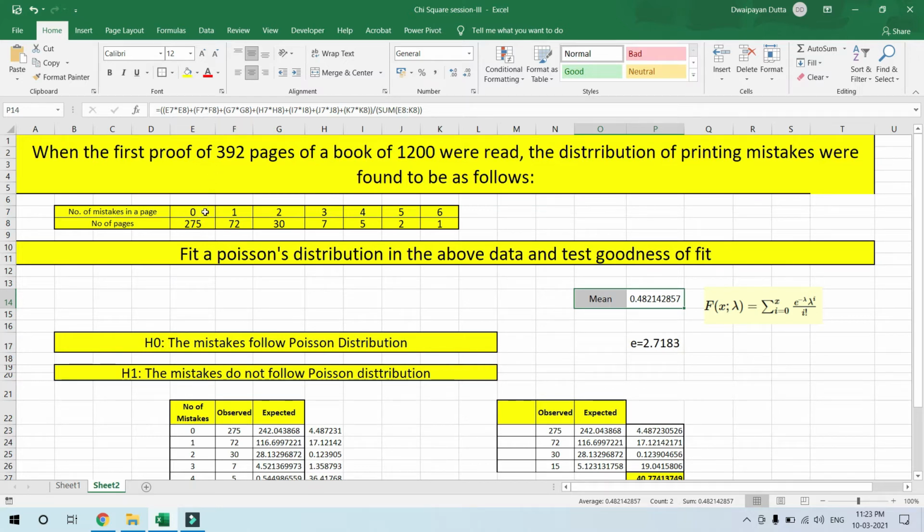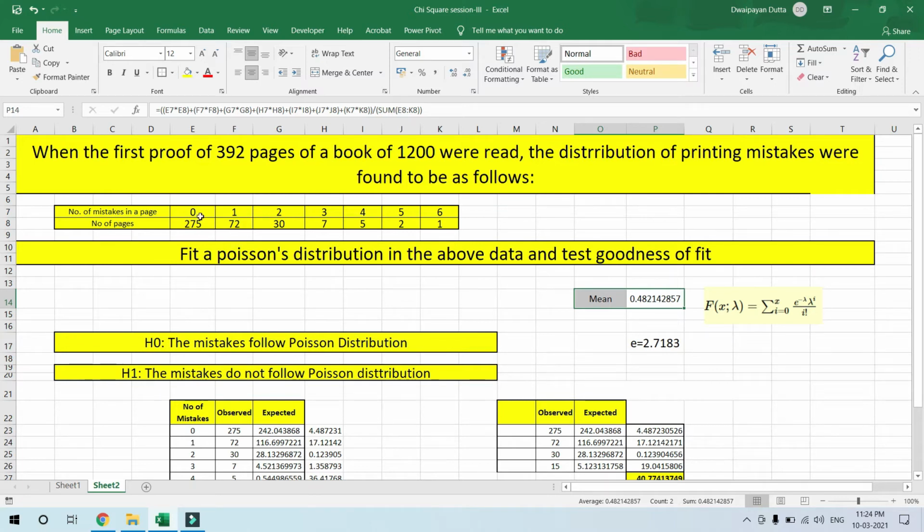E7 into E8 plus F7 into F8. This multiplied by this, added with this multiplied by this, and so on. See, the multiplications are going and additions are going. This one multiplied with this one, plus this one multiplied with this one again, and the total result is added with the result of this one multiplied by this one, and this goes on. See the formula, you will be able to understand.